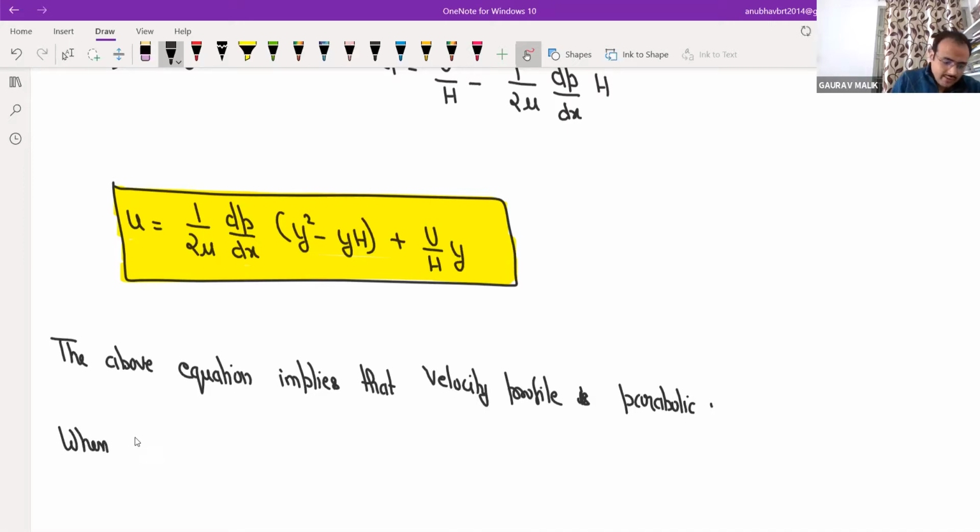One special case is when there is no pressure gradient.